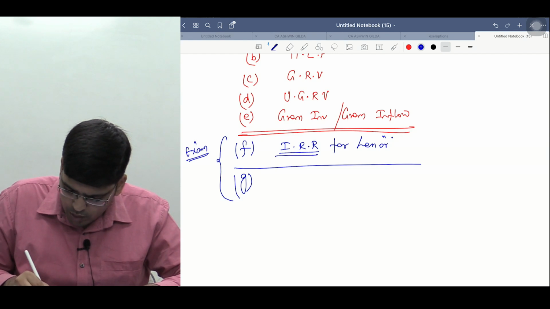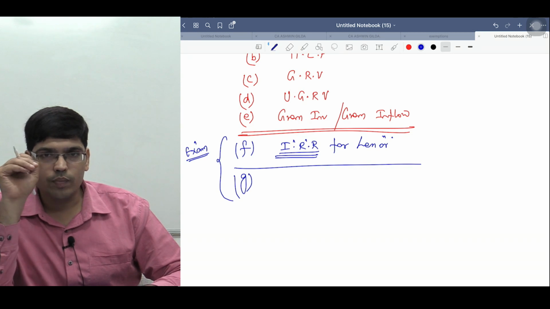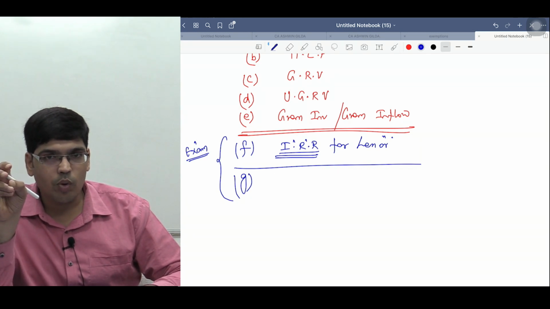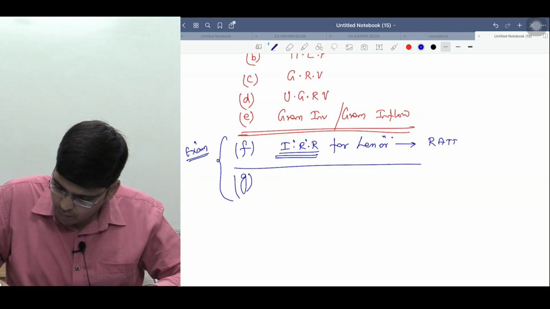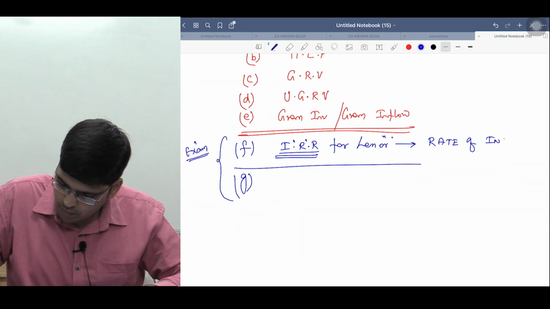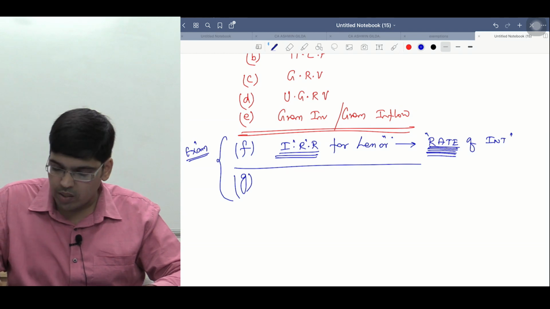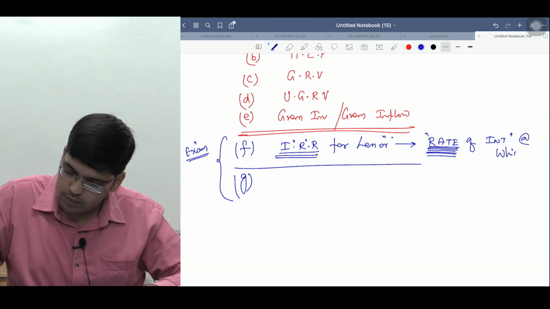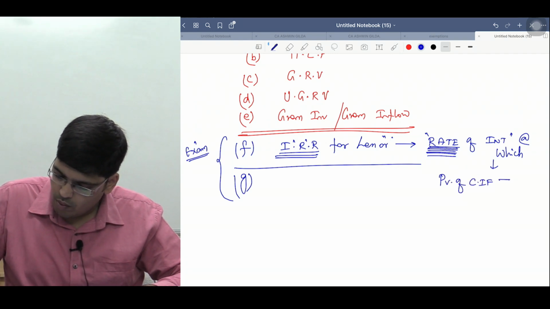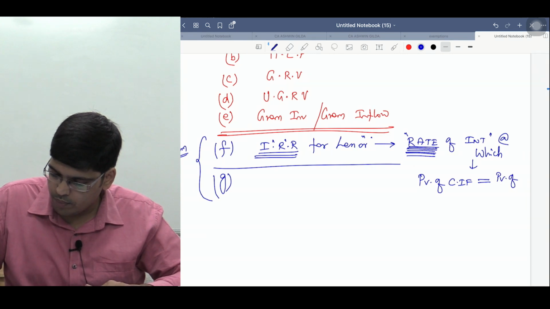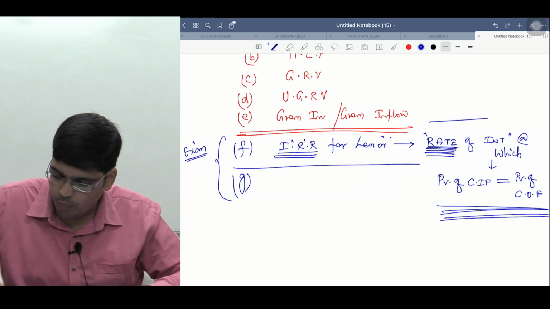What is IRR? If you remember, in FM you would have learned this concept. Internal rate of return is the rate at which the present value of cash inflows matches the present value of outflows. It's a rate of interest, like 5%, 7%, 10%, 12%, at which the present value of cash inflows will match the present value of cash outflows. We can understand this part through a problem, don't worry.